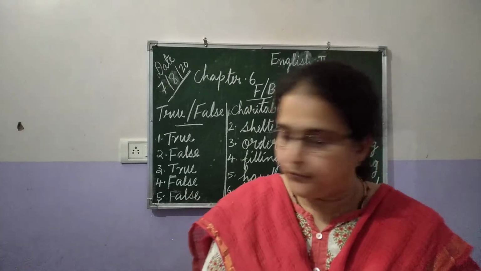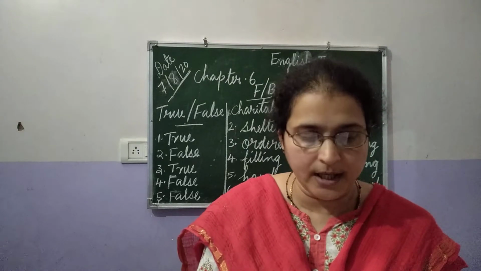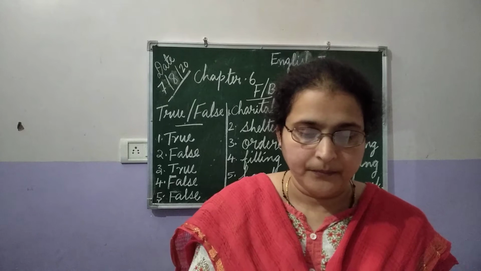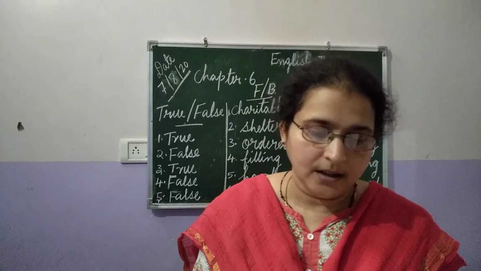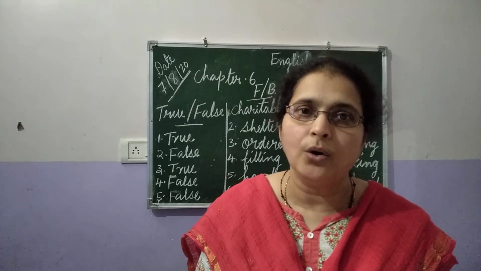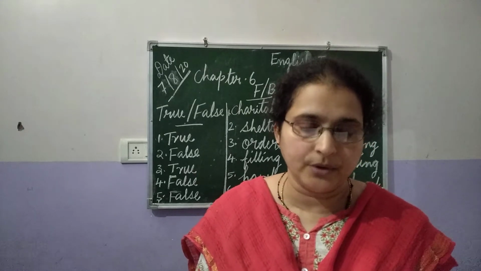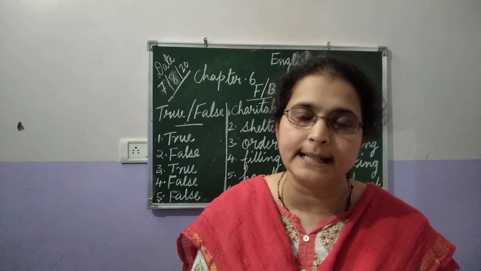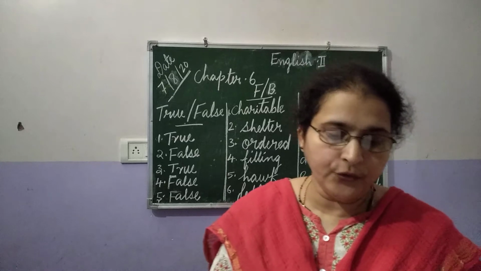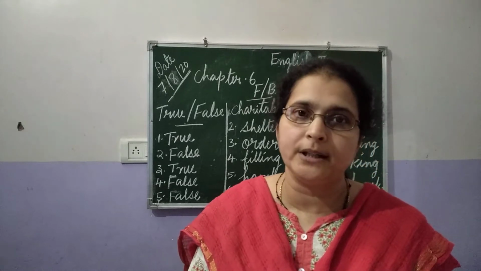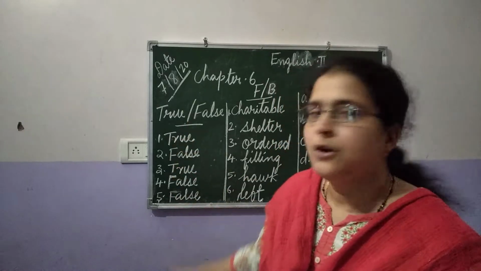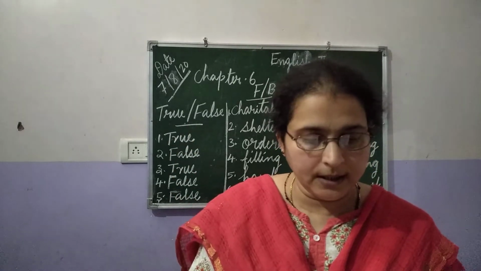Now the fifth question. The dove wanted the flesh from the king's body. Who wanted the flesh from the king's body? The hawk, no? It is not the dove. So the answer is false. It is wrong. You will write the fifth answer: false.